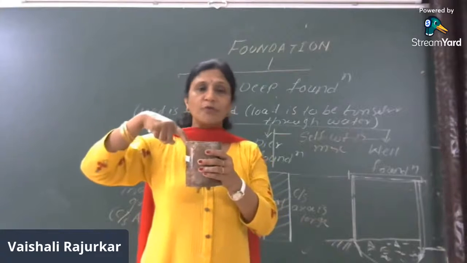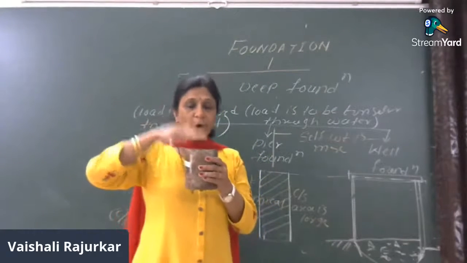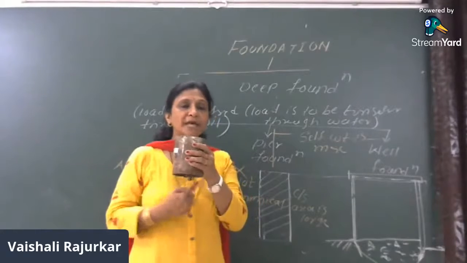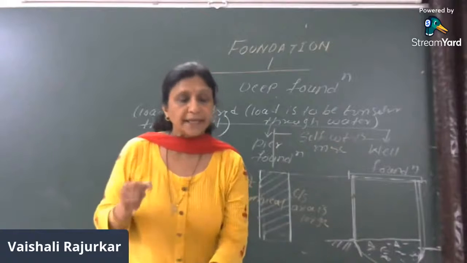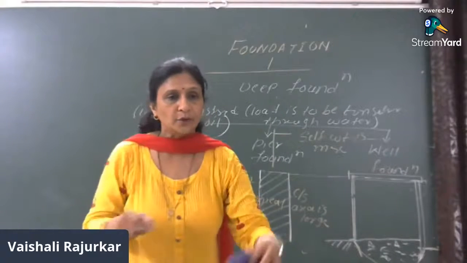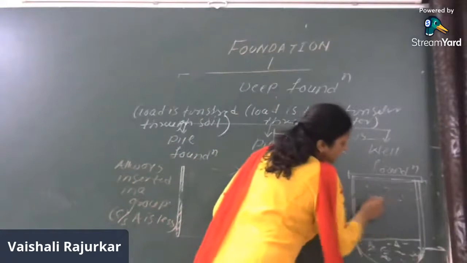Then the water from the well is removed. First the water is removed from the well. Then the bottom concreting is made so that the bottom side of the well is plugged, so that there will not be any entry of moisture or water into the well. Further, the sand is filled into this.